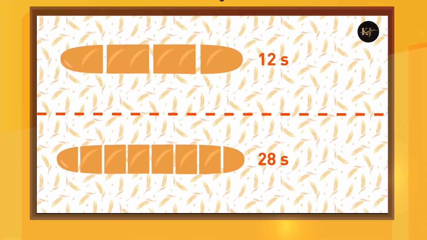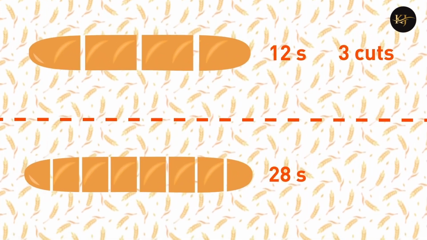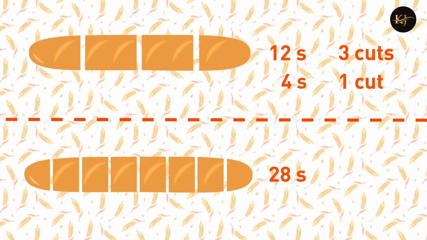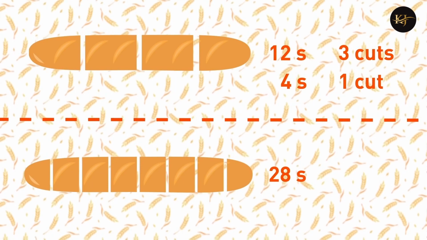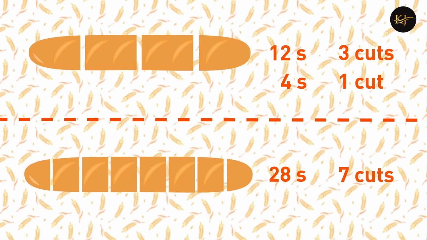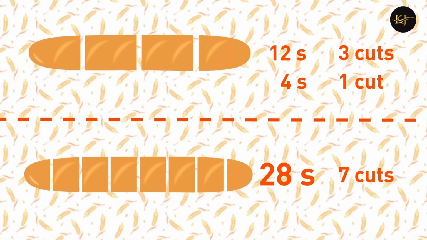28 seconds. To cut a baguette into 4 pieces, she must make 3 cuts. If it takes her 12 seconds to make 3 cuts, it means that she makes 1 cut in 4 seconds. So if she now wants to cut it into 8 pieces, she needs to make 7 cuts. So 7 cuts at 4 seconds each would take 28 seconds.